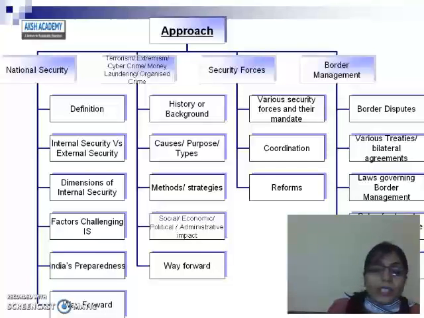What is the way forward? What are the reforms where our security forces are lagging behind? So you have to study what reforms will be needed in our security forces or in the internal security scenario of the country.